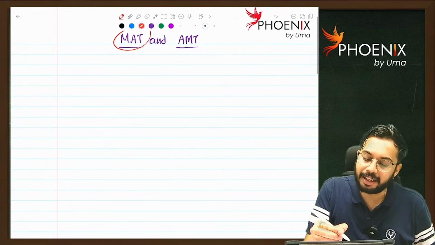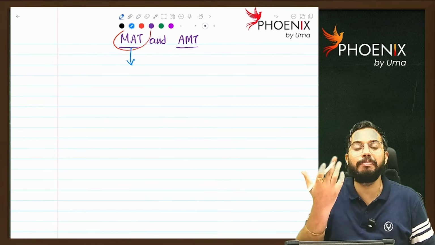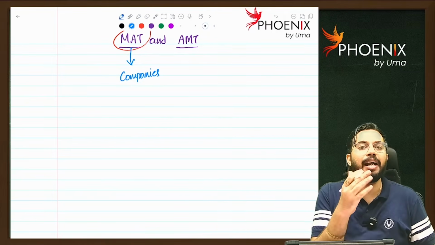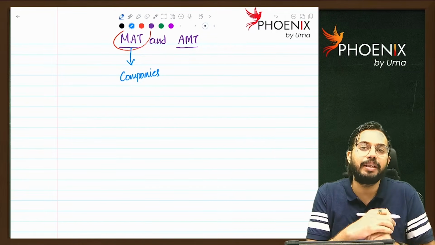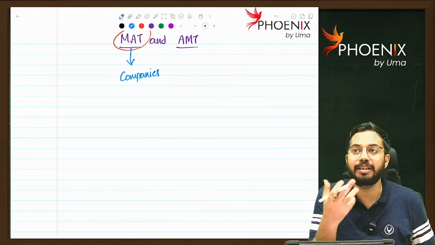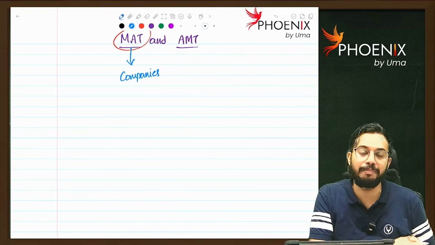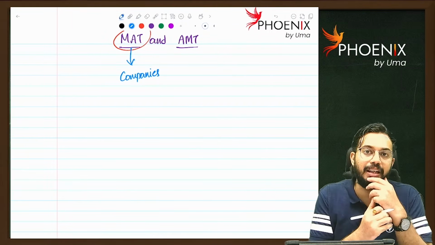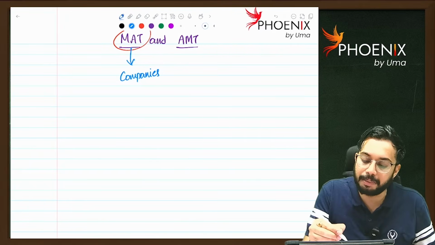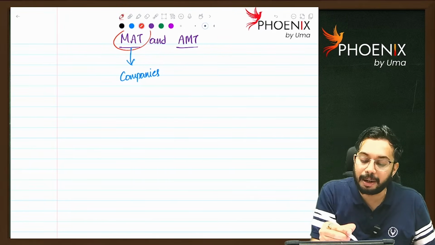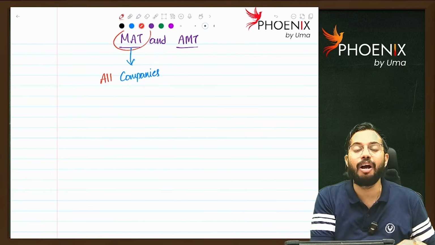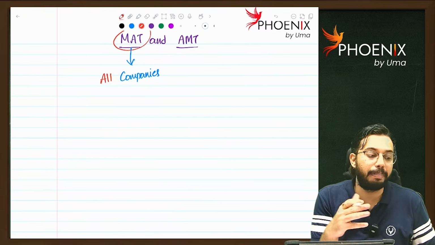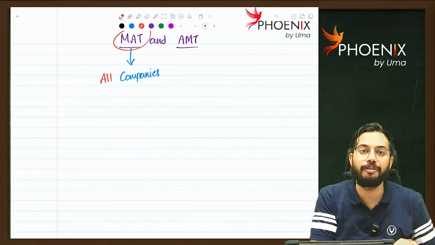First of all, MAT. Sir, what is MAT? For whom is MAT applicable? MAT is applicable for companies. There are a lot of companies in India, like private companies, public companies, listed, unlisted, government companies, foreign companies, domestic companies. MAT provisions are applicable for all companies, whether private limited or public limited, domestic or foreign, government or non-government. For every company, MAT provisions are applicable.